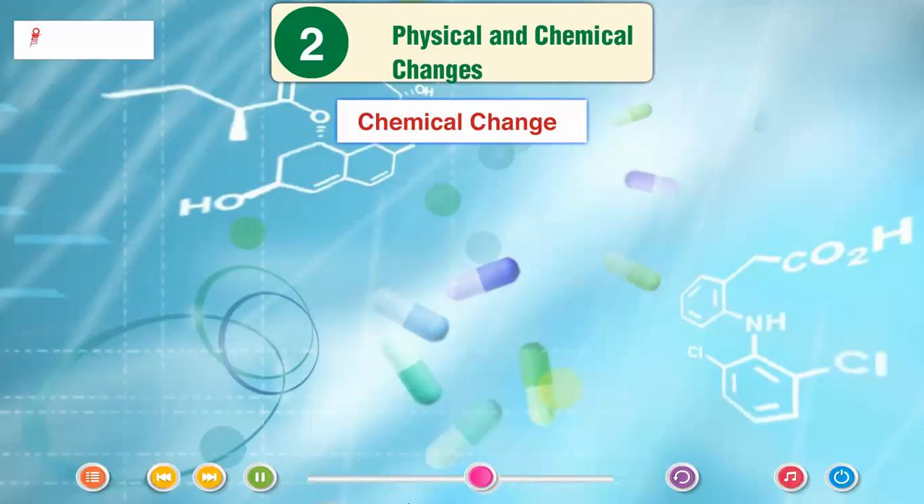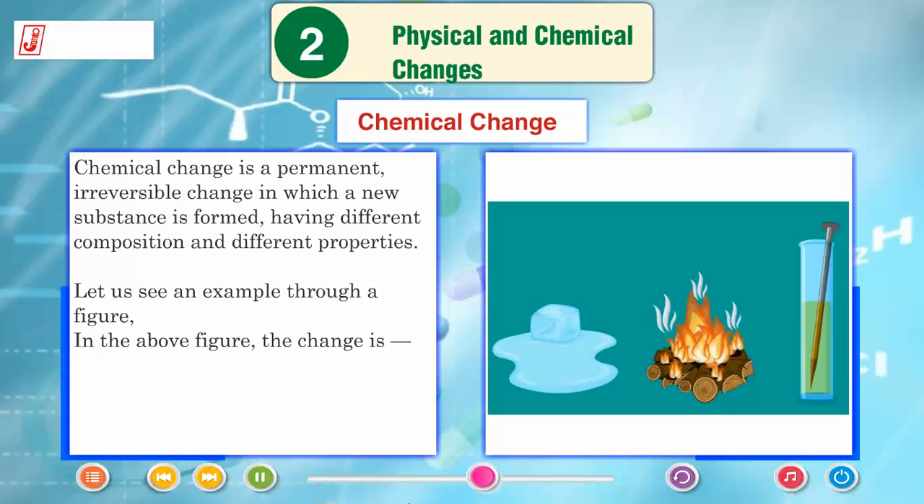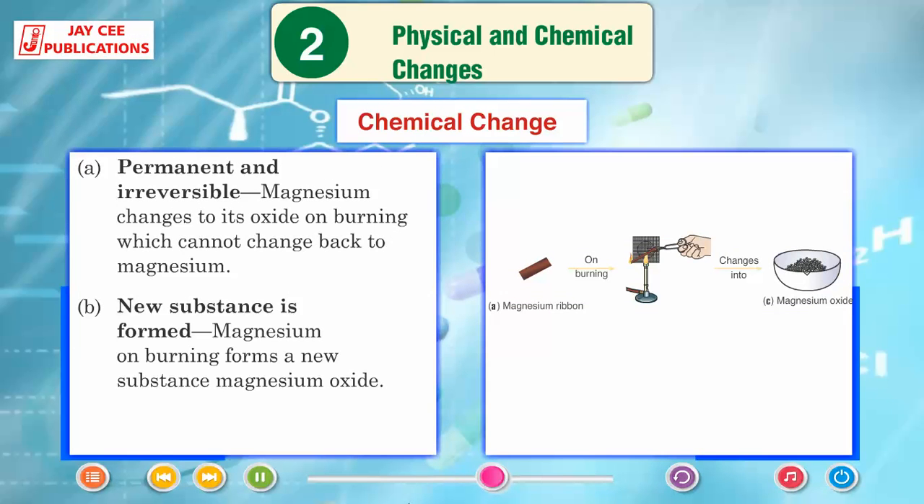Chemical change. Chemical change is a permanent, irreversible change in which a new substance is formed having different composition and different properties. Let us see an example through a figure. In the above figure, the change is permanent and irreversible.